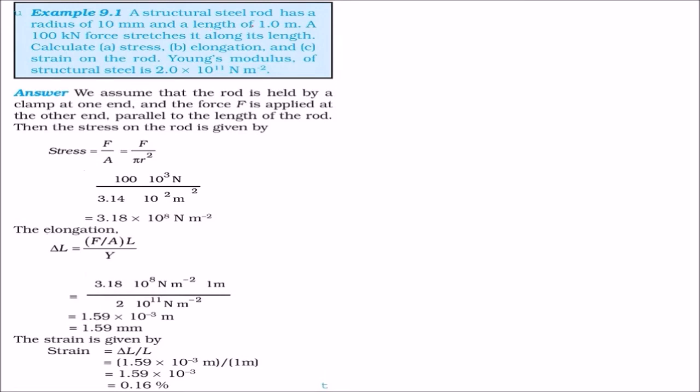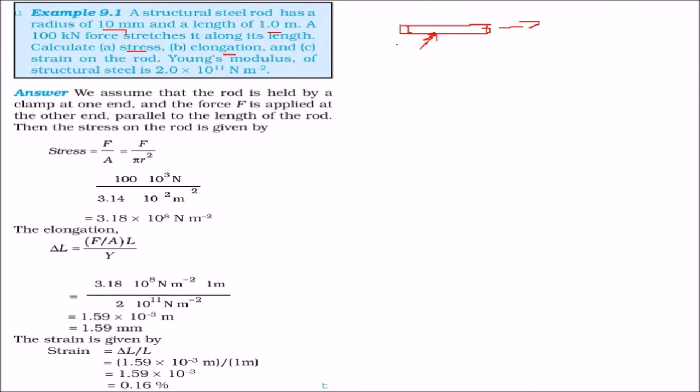A structural steel rod has a radius of 10 mm. So the radius is given, the length is also given, 1 meter. A 100 kilonewton force stretches it along its length. So there is a rod, and this is stretched along its length. We have to calculate the stress, the elongation, the strain. The Young modulus of this steel is given by 2 into 10 to the power 11 Newton per meter square.